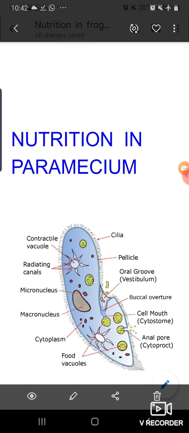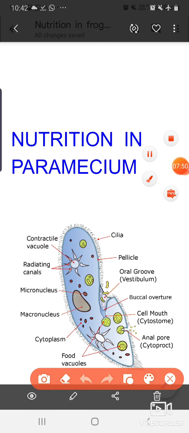So after digestion of the food particles, the undigested waste may be removed from their body with the help of this anal pore. So in this way, in the paramecium, ingestion occurs through the oral groove. Further digestion also occurs in their body. This is also a unicellular organism, but in paramecium, two nuclei are present. One is macronucleus and another one is micronucleus. So the undigested food materials are removed from their body through this anal pore.